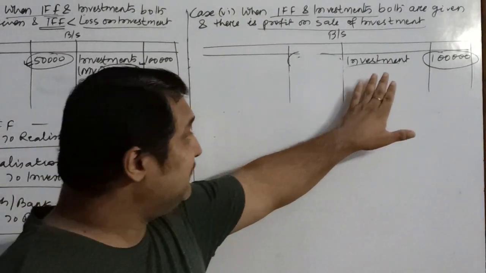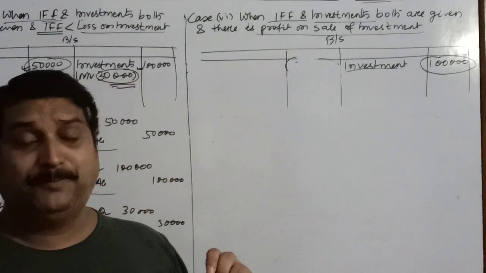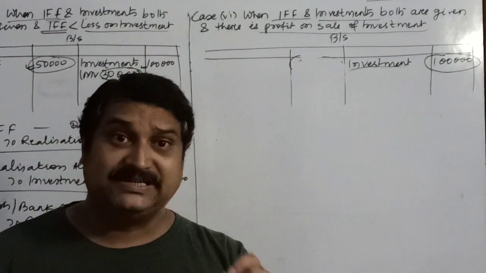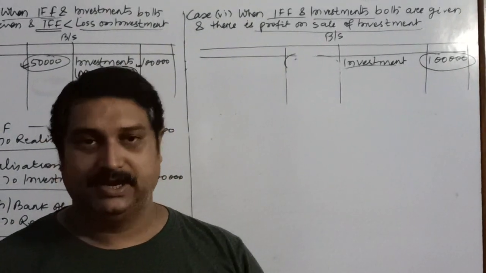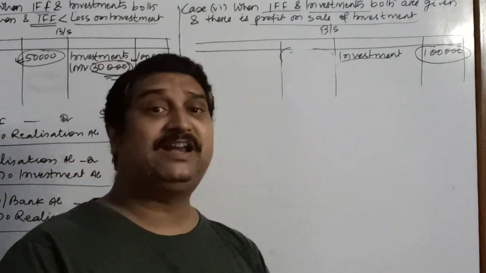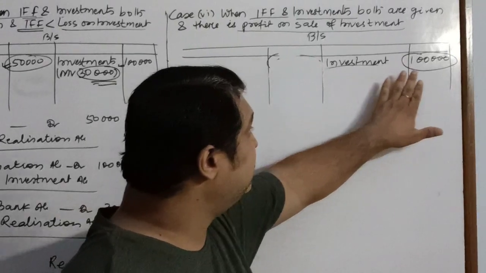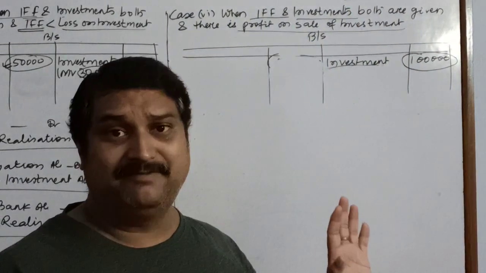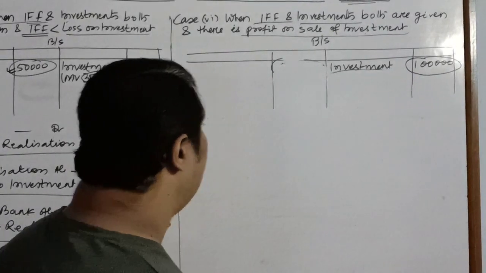But in case of assets, the concept is a bit different. As per the concept of dissolution, the question must give you how much money you have realized by selling the asset. If it is not given, you will not realize. That means no entry will be passed for receiving the amount. You cannot say that investment is rupees 1 lakh, that means I have realized 1 lakh rupees. No. In that case, you will just pass the transfer entry.